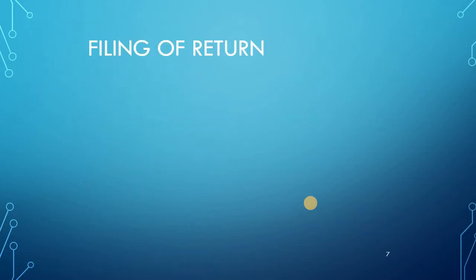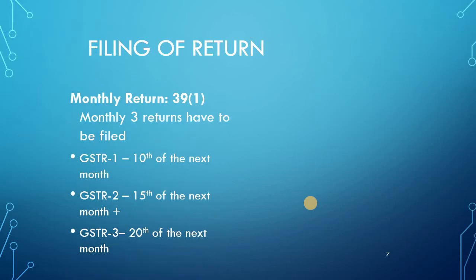Now, filing the returns. Under the regular scheme, they have to file three returns on a monthly basis as per Section 39, sub-section 1 of the GST Act. The first return is GSTR 1, to be filed by the 10th of the next month. For example, if April is the month, then before 10th May they have to file the return. Then GSTR 2, by the 15th of the next month. Then GSTR 3, by the 20th of the next month. So totally three returns per month.